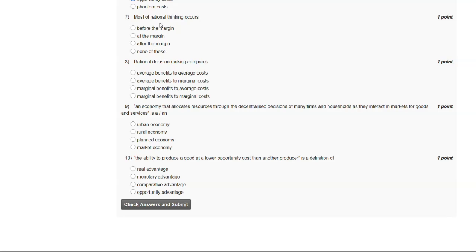And now let's go to our question number 7. Most rational thinking occurs. So these are the options and the answer of our seventh question is B. At the margin.